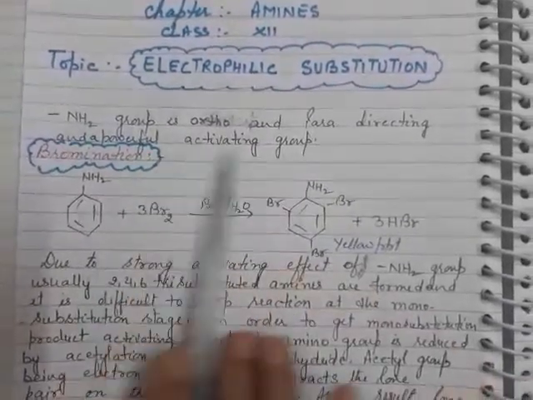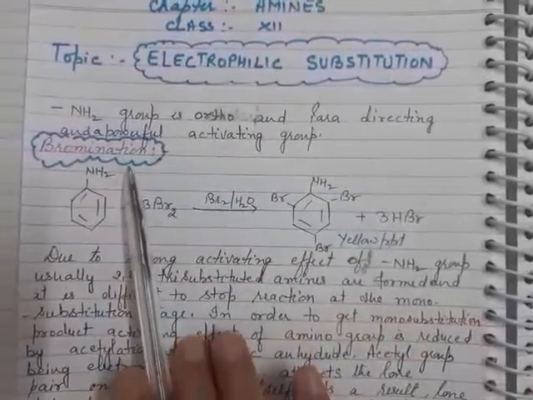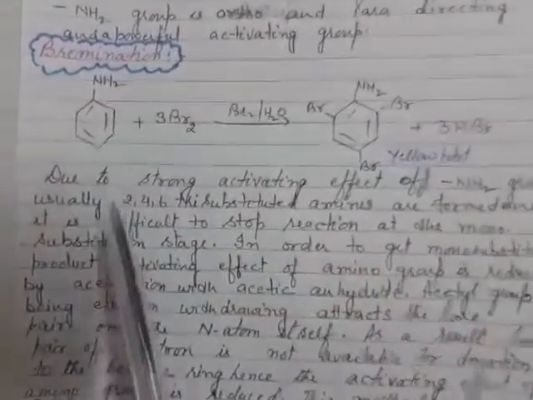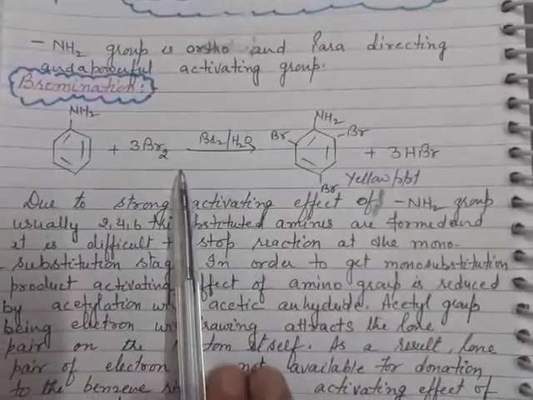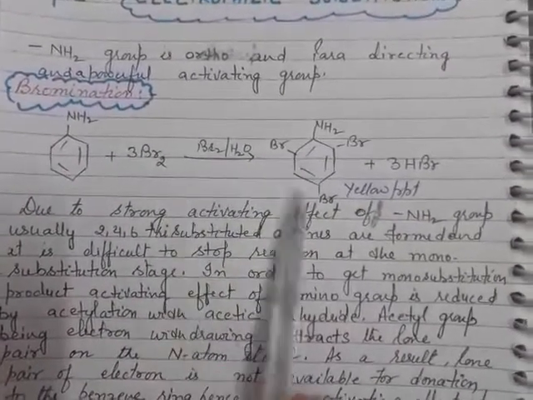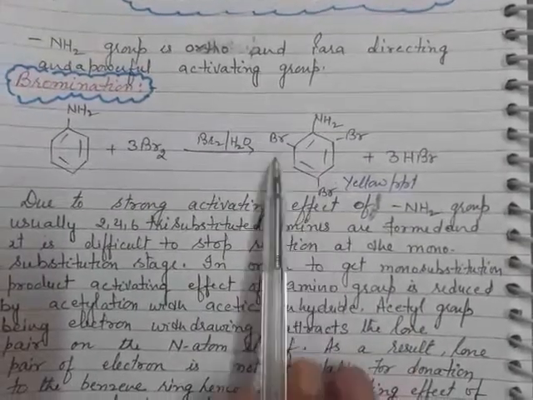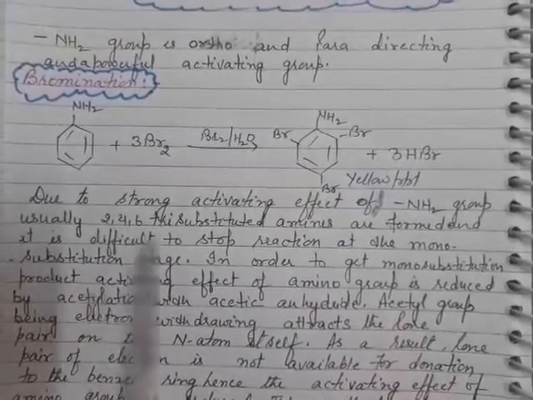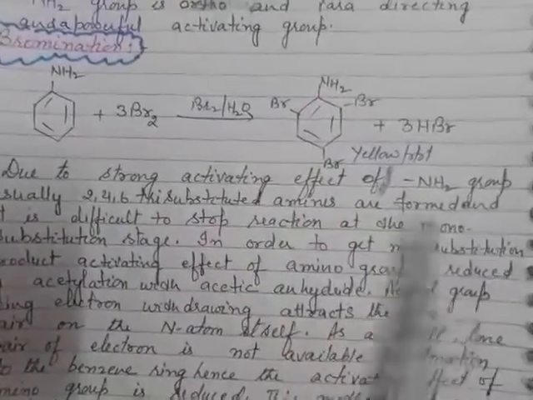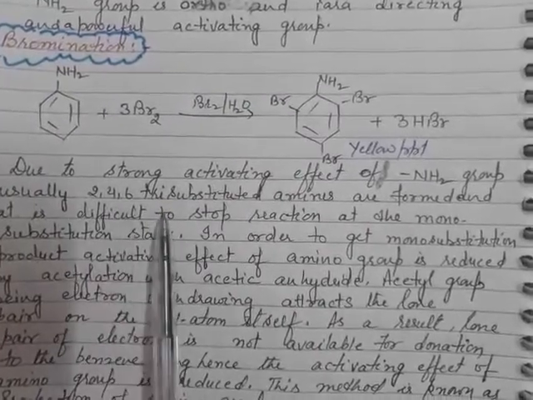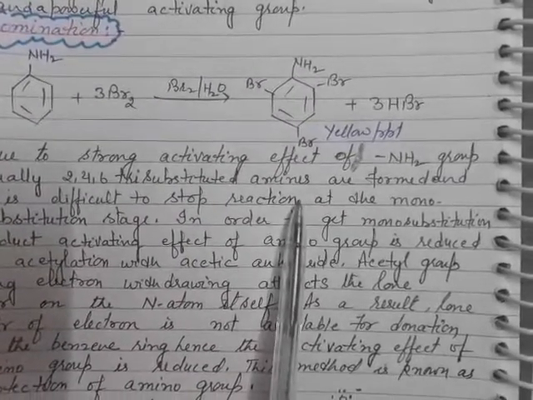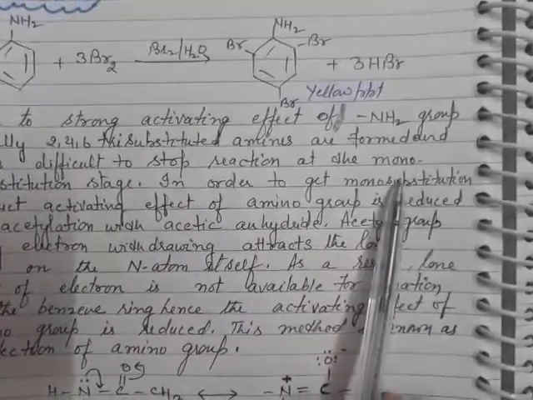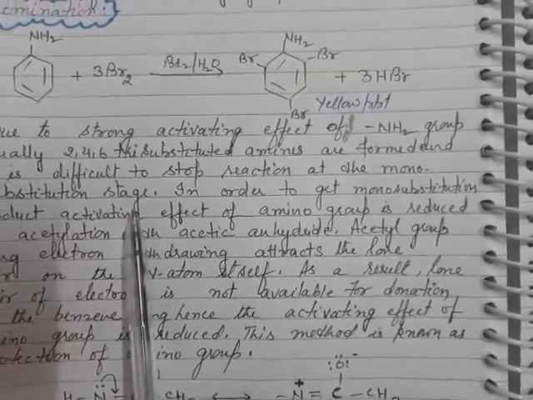Now you all know that the NH2 group is ortho and para directing, and it is a powerful activating group. So when aniline is made to react with bromine water, it forms 2,4,6-tribromoaniline, and due to the strong activating effect of the NH2 group, 2,4,6-tri-substituted amines are formed, and it is difficult to stop the reaction at the mono substitution stage.